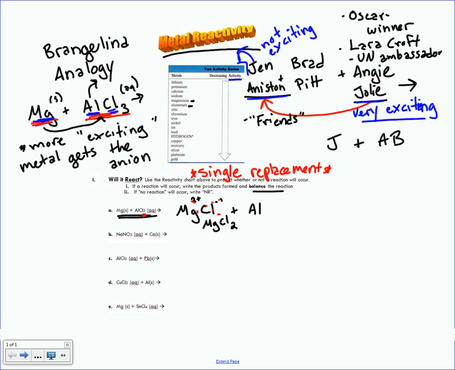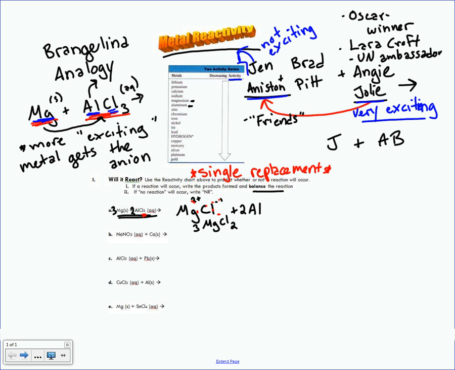If I'm going to put, let's see, a 3 here, and a 2 here, and a 2 there, and a 3 there, and I think that ought to do it. So we have 3 magnesiums on each side, 2 aluminums, and 6 chlorines. Okay, so that was a case where the more reactive metal kicked the other metal out, and we had this very, very fun, exciting adventure.